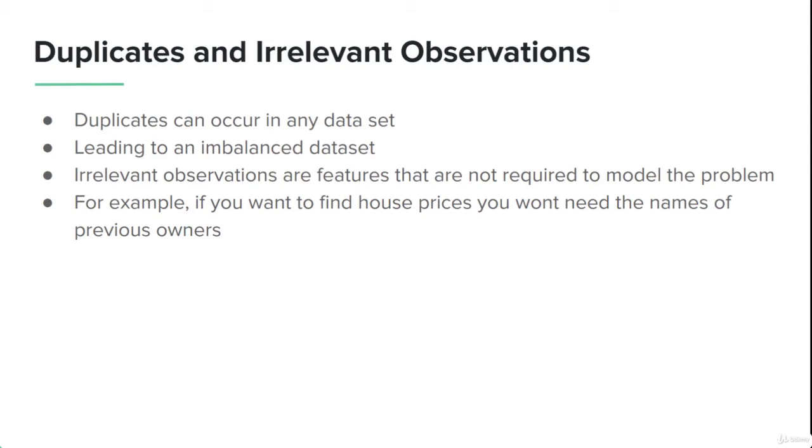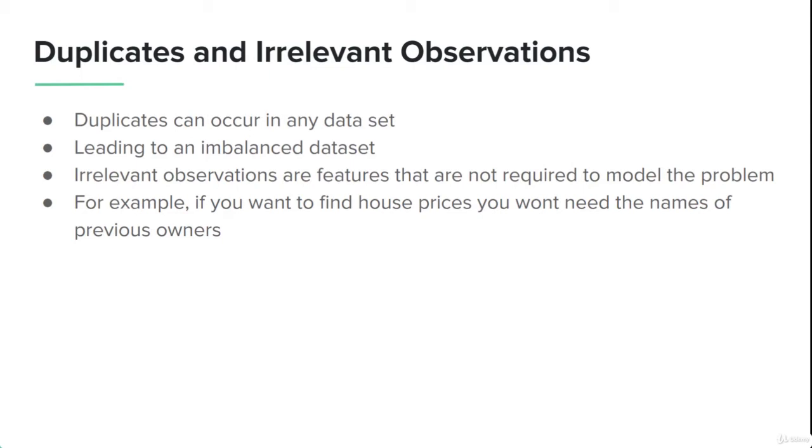For example, if you're talking about a classification problem and you have about 100 images of cats and dogs, in order to have a good evaluation accuracy, better training accuracy and better predictions, you need to have about 50 images of dogs and 50 images of cats, so that now you have equal information to present both scenarios. But these duplicates cause imbalancing in the dataset, which leads to a biased answer.